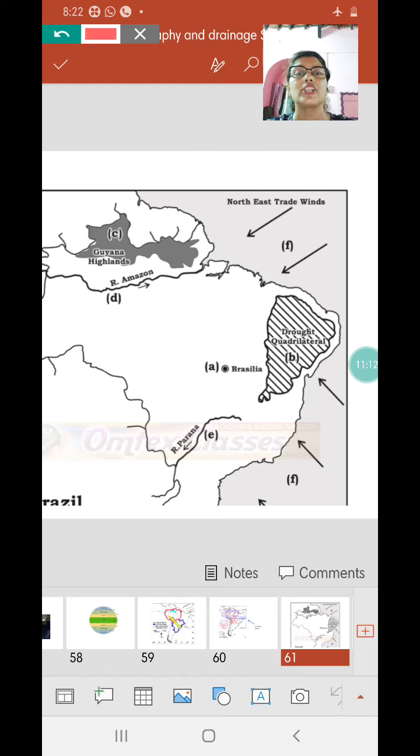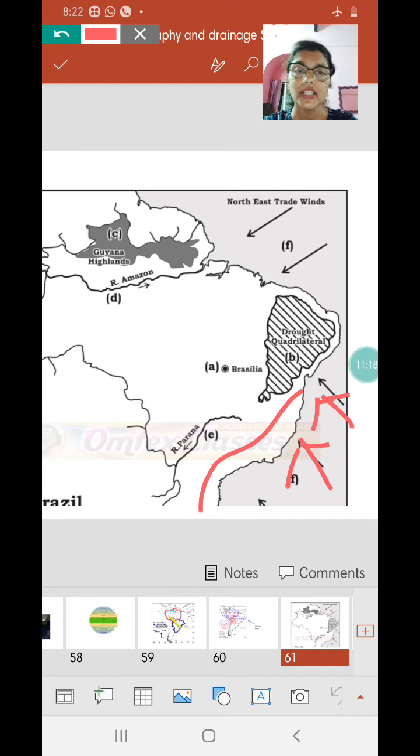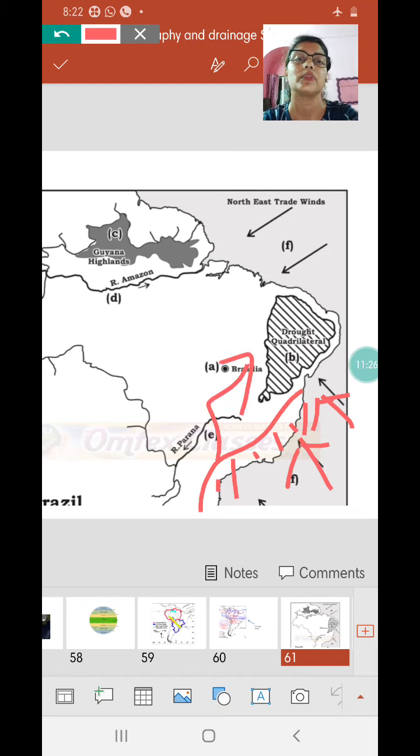You may get a short note on Drought Quadrilateral, where you need to mention that because of the location of the great escarpments, they act as a barrier for southeast trade winds which bring rainfall to Brazil. They give orographic rainfall on the southern slopes, but as they cross and go northwards and eastwards, they become dry. This region comes under rain shadow area and is called the Drought Quadrilateral.